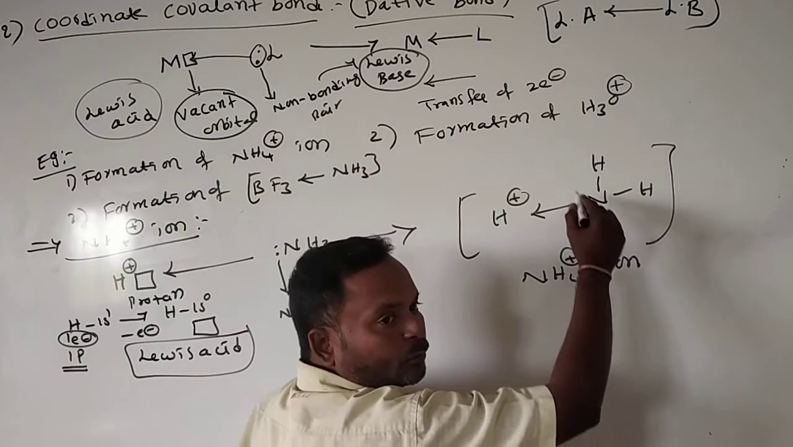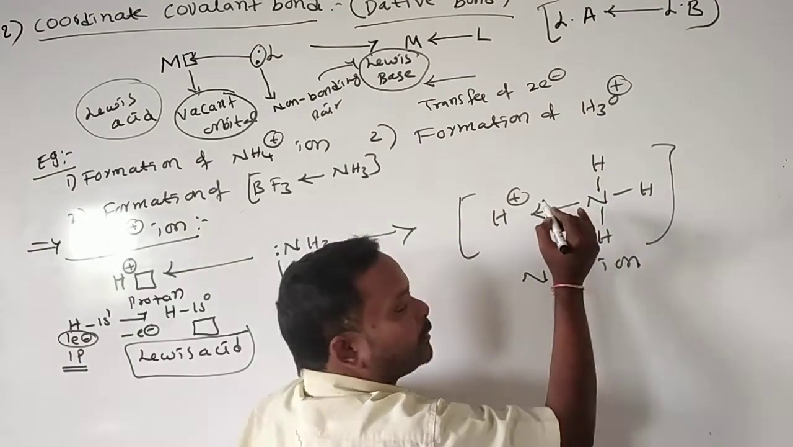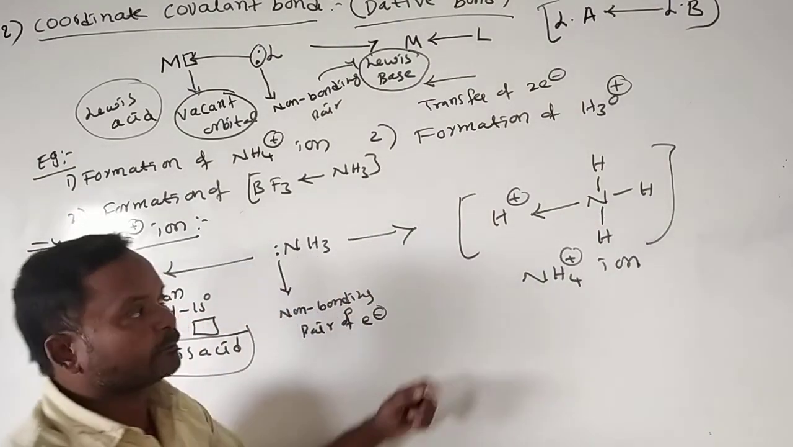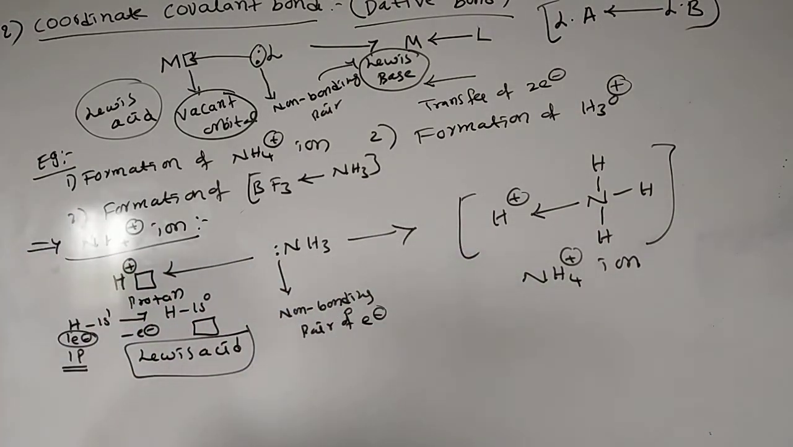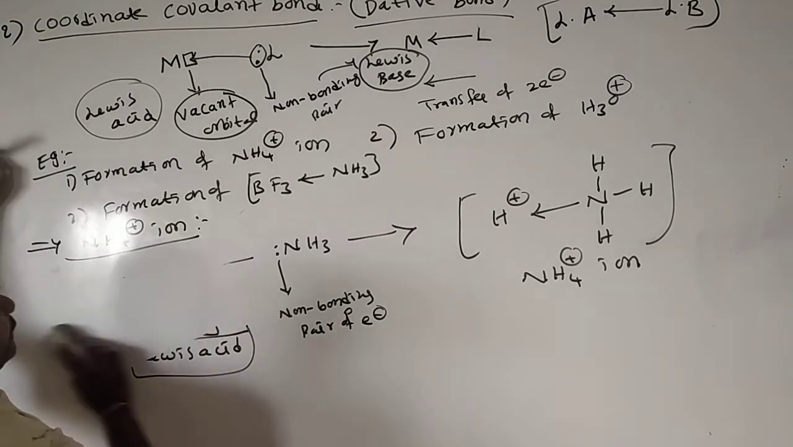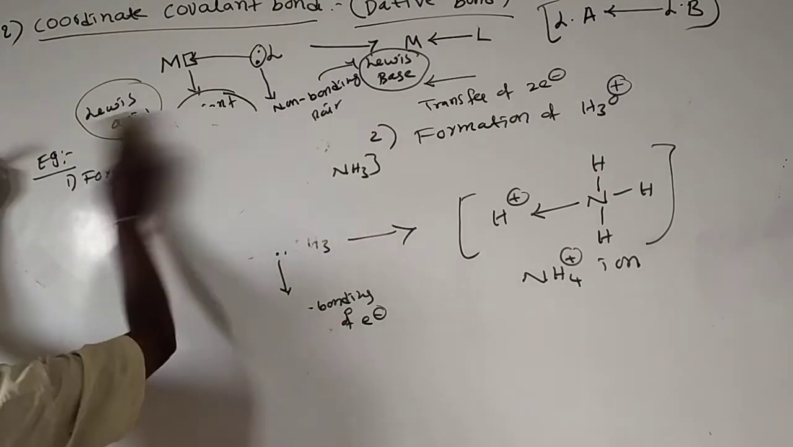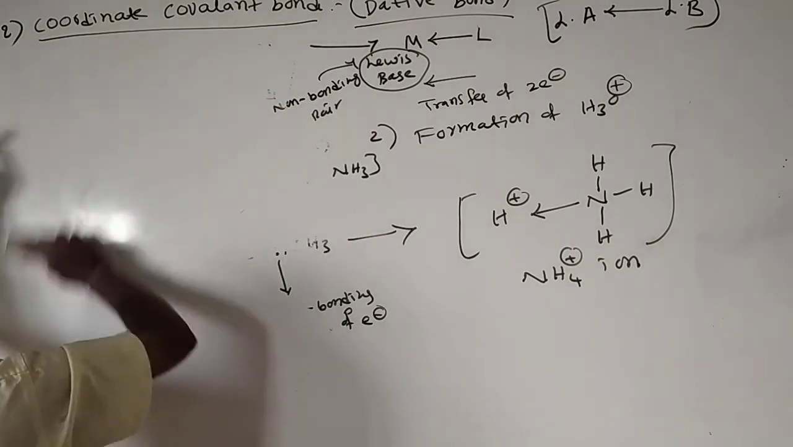This is the formation of the ammonium ion. These three are covalent bonds, and this one we call the coordinate covalent bond. We'll see in continuation how the hydronium ion is formed, and how the boron trifluoride ammonia complex is formed. Just see the remaining two, how those complexes are formed.